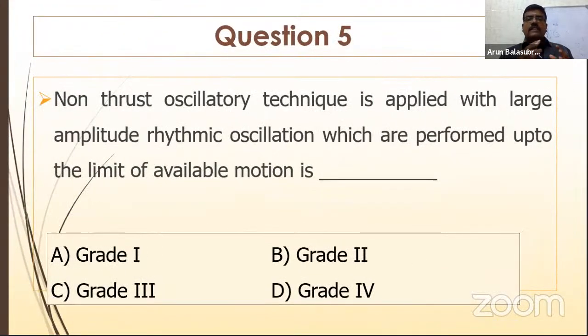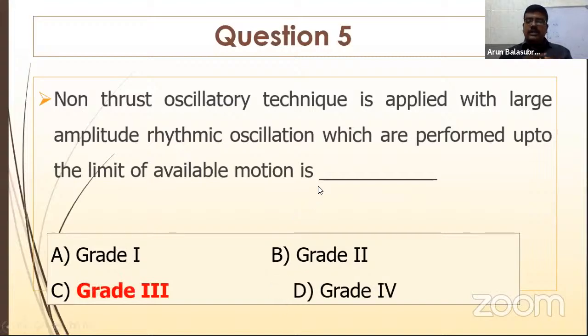Right. So the non-thrust oscillatory technique, that is the Maitland technique, is applied with a large amplitude rhythmic oscillation, which is performed up to the limit of the available movement. That is the Maitland grading I'm asking. It's a different form I just put. Is it grade 1, grade 2, grade 3 or grade 4? See, it is grade 3. The answer is grade 3. How is it grade 3?